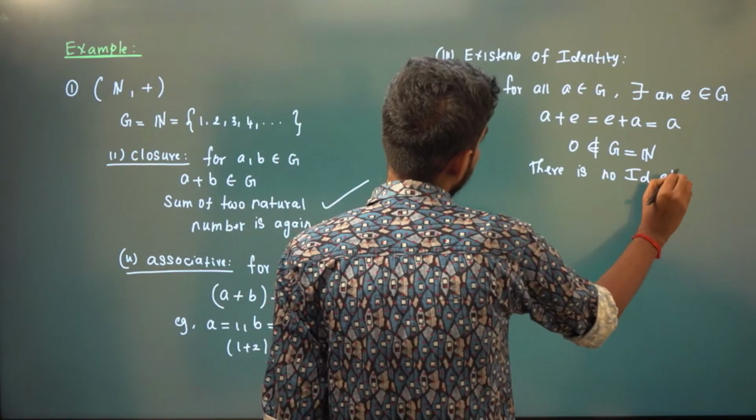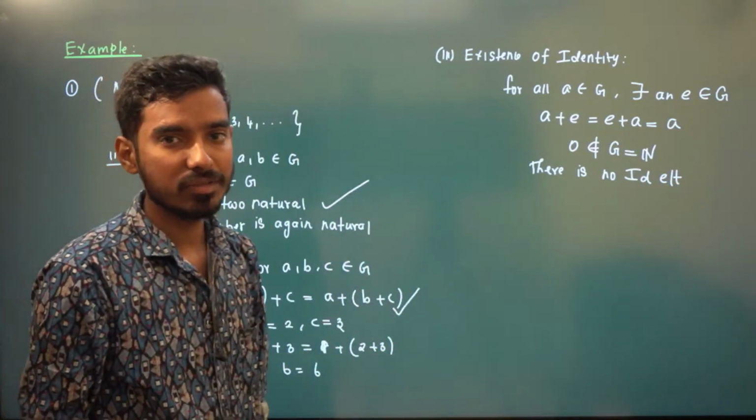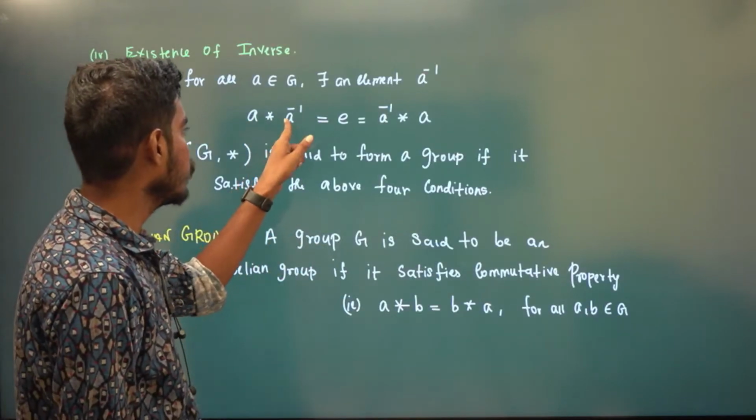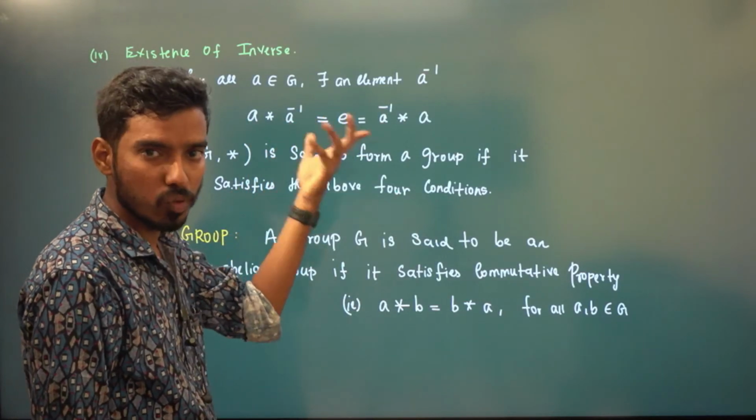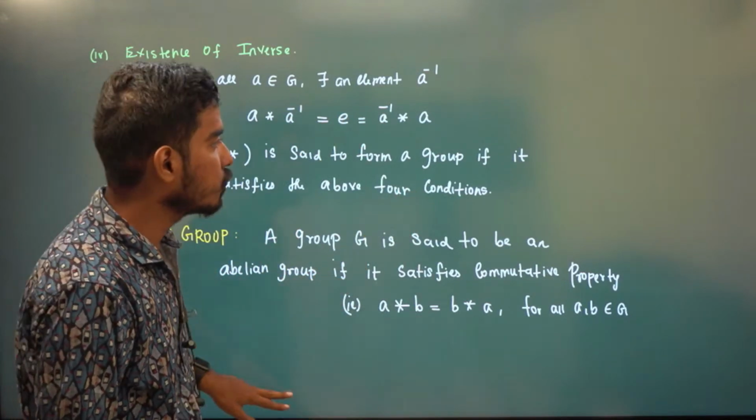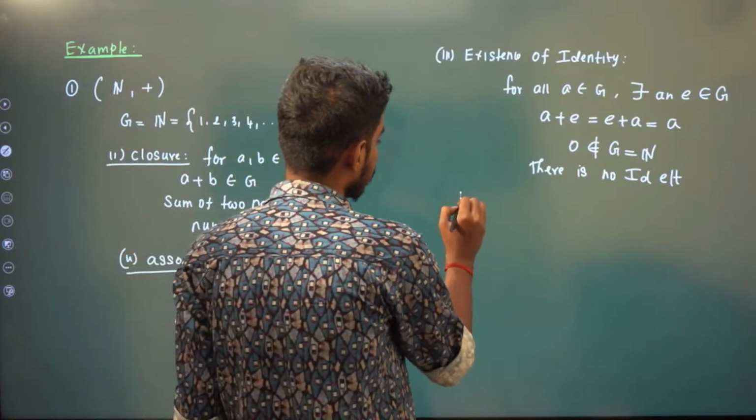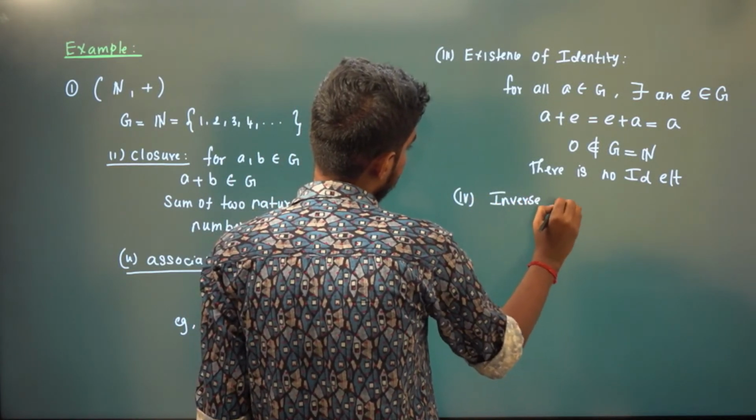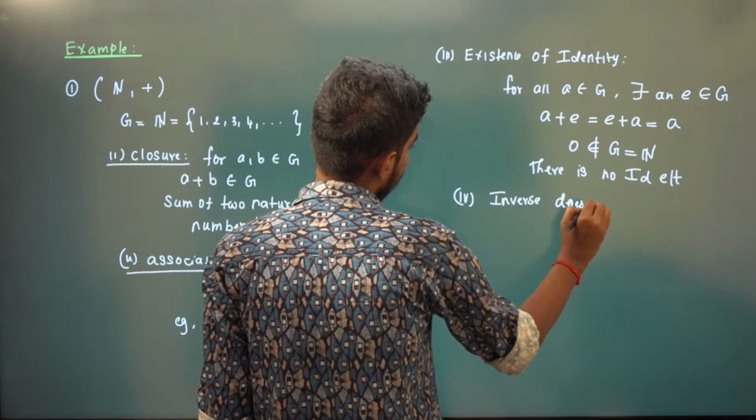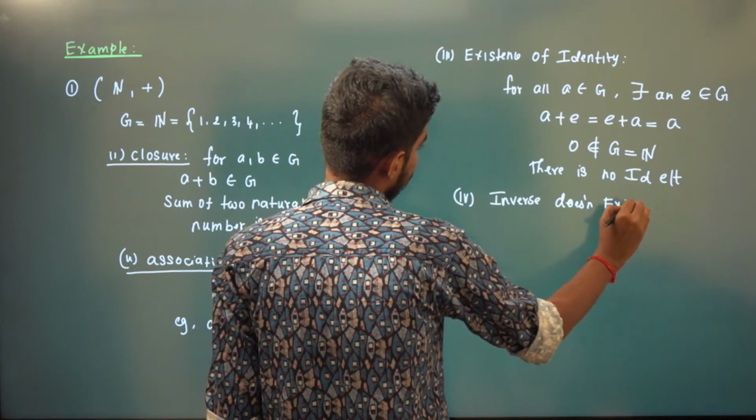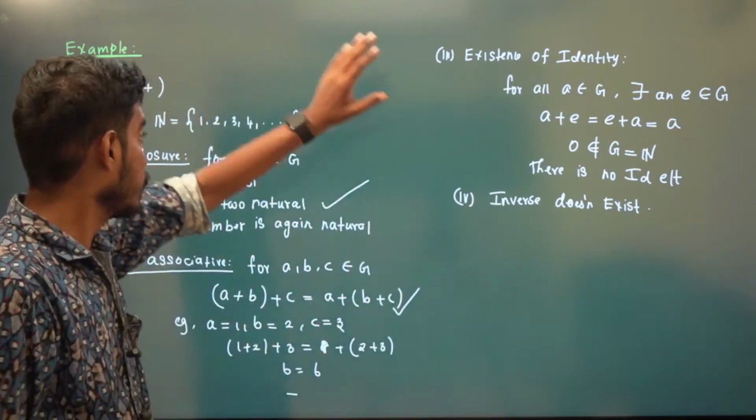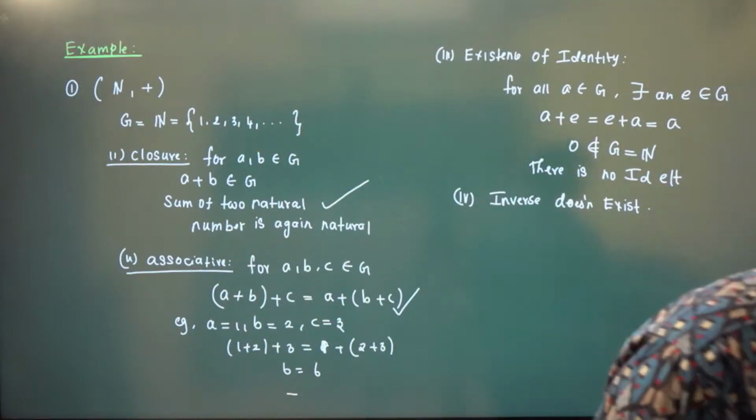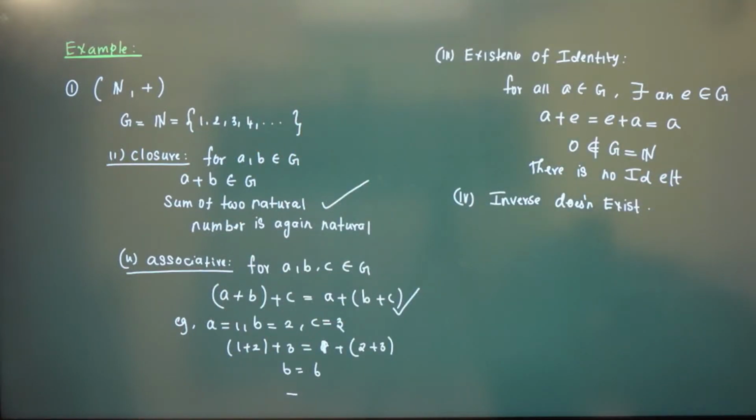There is no ID element. If there is no ID element, obviously inverse will not be there, because inverse is based on ID element only, right? A into A inverse has to give you E, but there is no E here itself. Therefore, you don't need to check for inverse. Inverse doesn't exist. So that means natural numbers with respect to addition form a semi-group, but they don't form a monoid or a group. Is it clear?